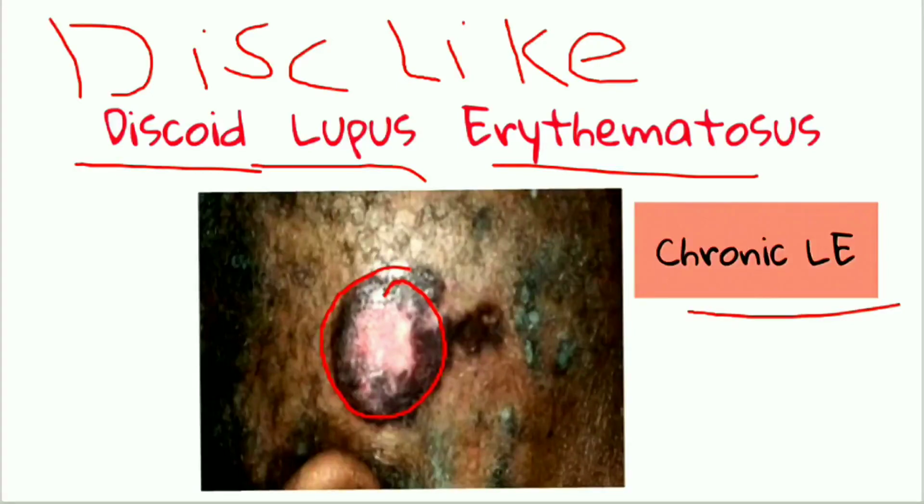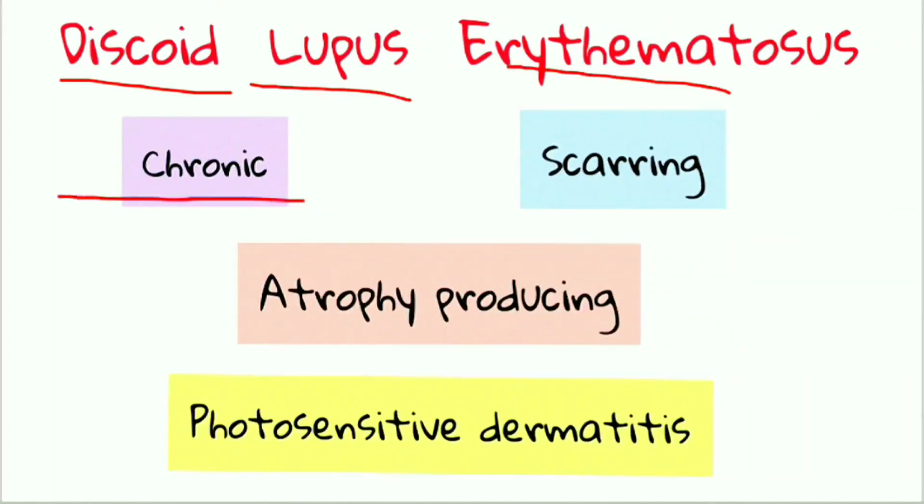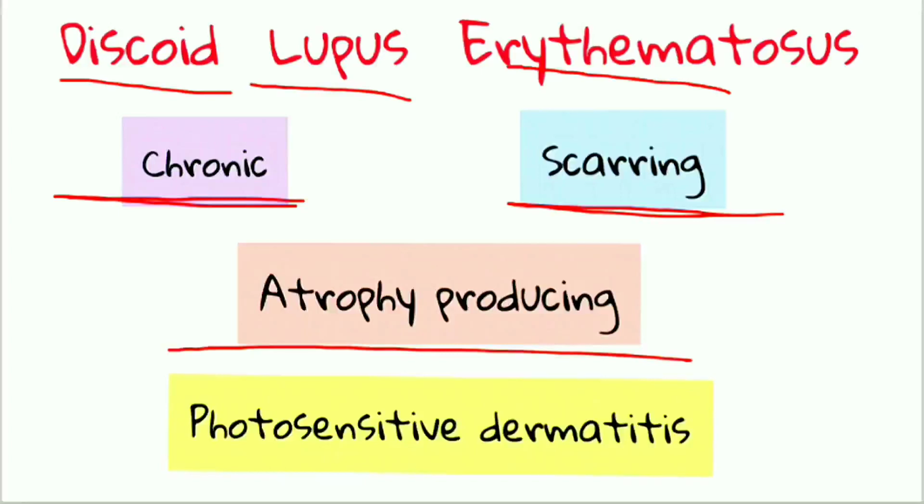You have to remember, it is again an MCQ question. So now let us see what it is. Discoid lupus erythematosus is usually a chronic condition where scarring is usually seen. It is an atrophy-producing lesion, and here photosensitive dermatitis is also seen. So these are all the different clinical features of discoid lupus erythematosus.